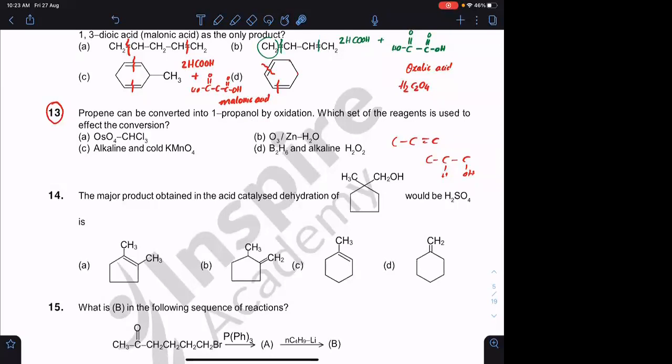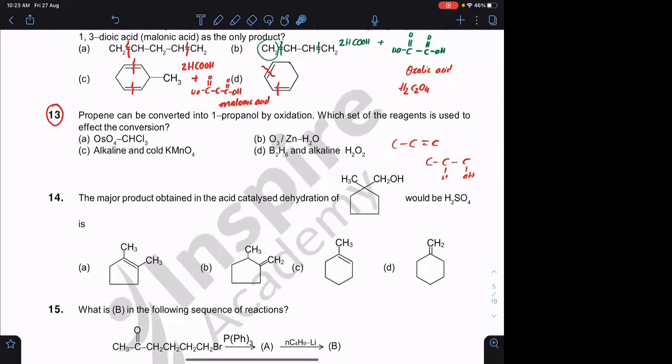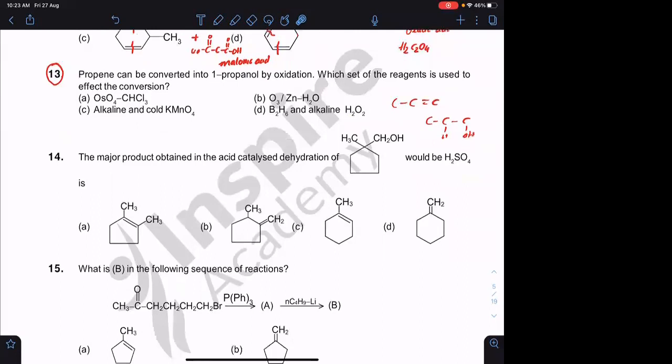So it is anti-Markovnikov addition of H2O, using B2H6 and alkaline H2O2. We will look at that reagent later. Don't worry now. Solve question number 14.